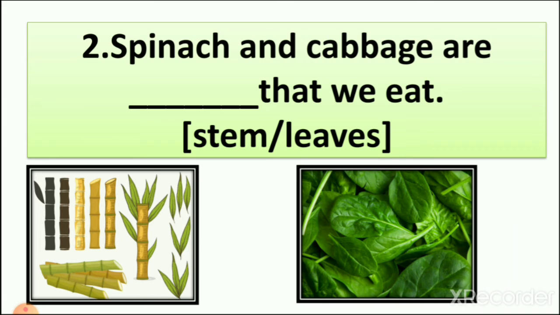You can see here a picture of stem and also leaf. So let's think in your mind how cabbage looks. Does it look like a stem or does it look like a leaf? It looks like a leaf, because we learn about spinach and cabbage also. So spinach and cabbage are leaves of the plant.